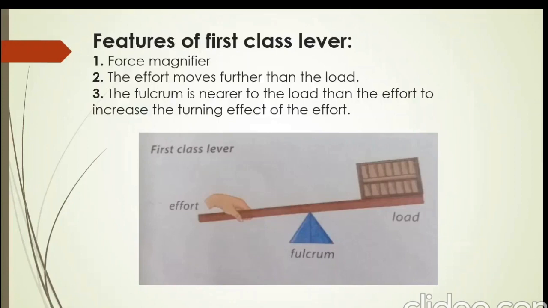Magnifier means to make something big. Number 2, in first class lever, the effort moves further than the load. You can see in the diagram. Number 3, the fulcrum is nearer to the load than the effort to increase the turning effect of the effort. In the diagram, you can see, to increase the turning effect of the effort, the fulcrum is nearer to the load so that it can work effectively.